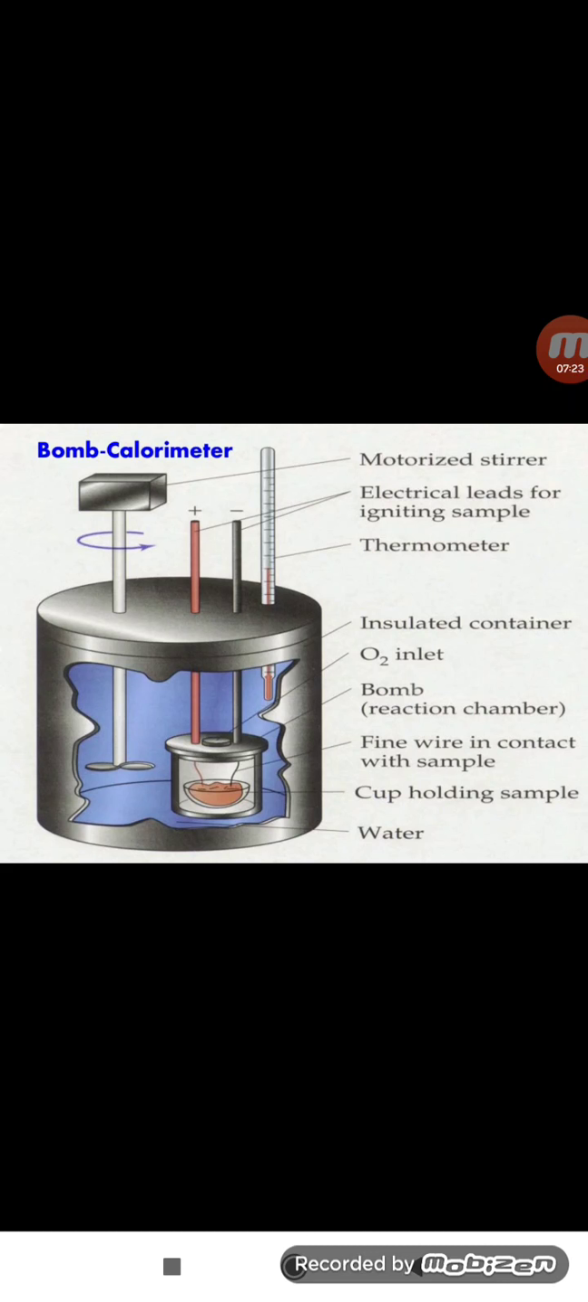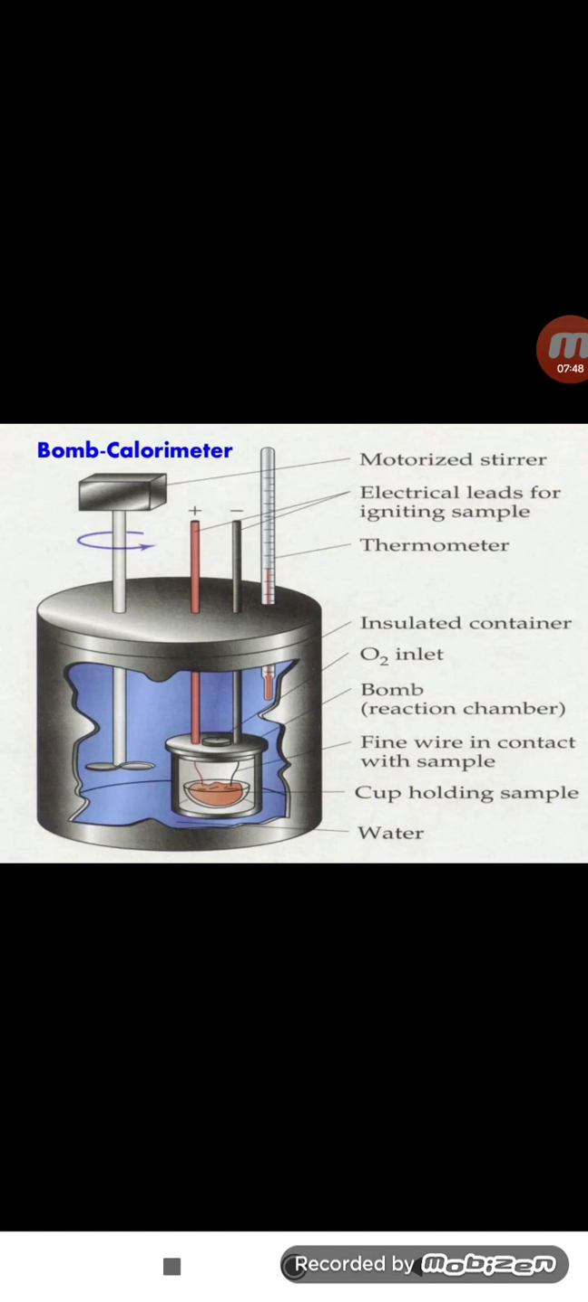Here there is a thermometer, a motorized stirrer, and electrical leads for igniting the sample, and the thermometer. These four are involved. The electrical leads carry one plus charge and one minus charge, and depending upon the plus and minus charges, we determine how much energy is liberated.